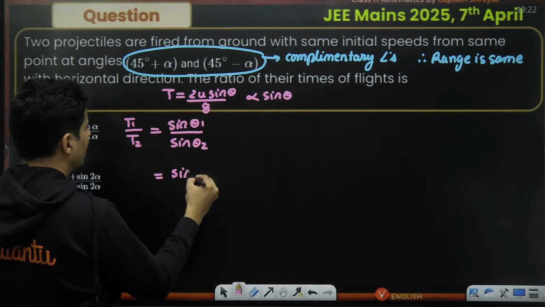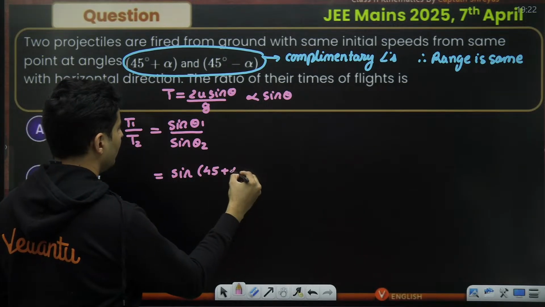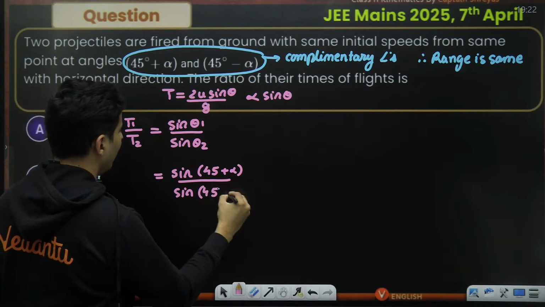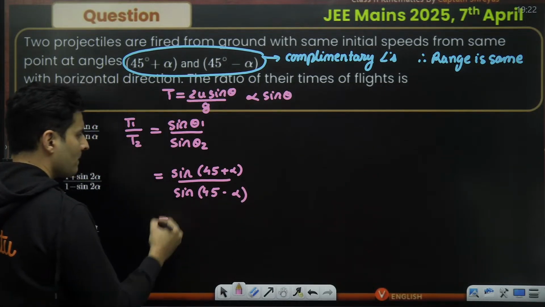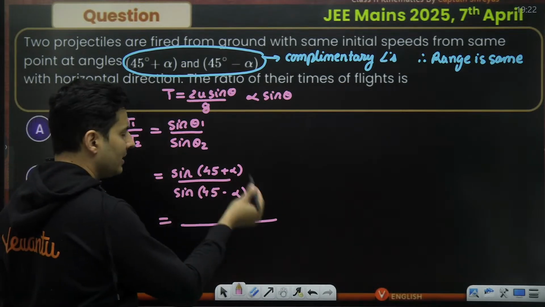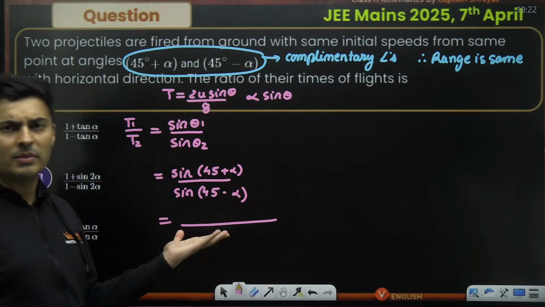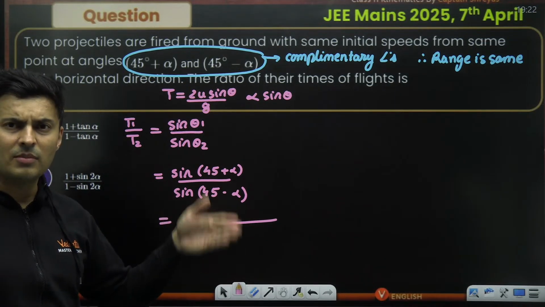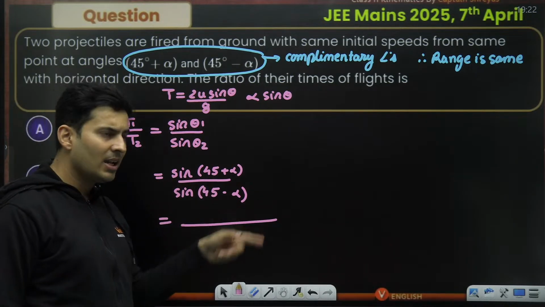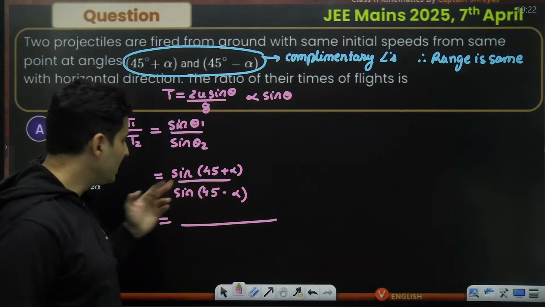What is the first angle? First angle is 45 plus alpha. Okay, 45 plus alpha. What is the second angle? It is 45 minus alpha. Okay. Sine of a plus b, I can just use my addition subtraction formulas. It's sine a cos b plus cos a sine b. That's it. Whenever you have sine of a plus b, the sign is the same. It is the terms which are different.